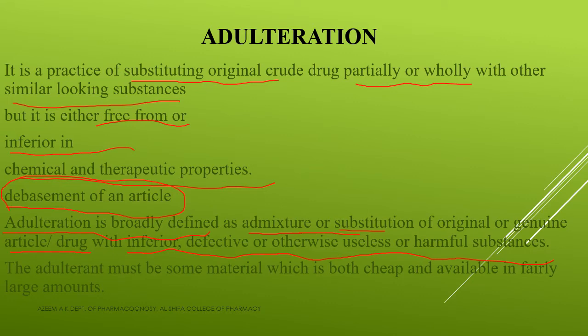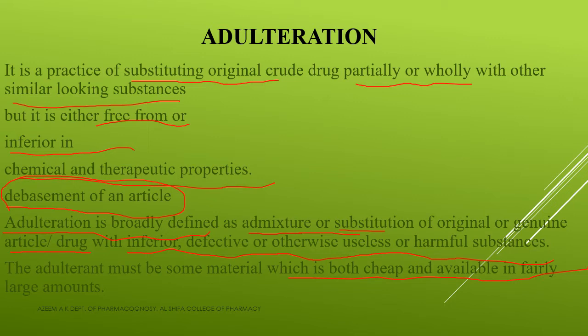Clear? Now, the adulterant must be some material which is both cheap and should be available in fairly large amounts. So the adulterant has to be cheap, and it should also be readily available in fairly large amounts. So this is a part.